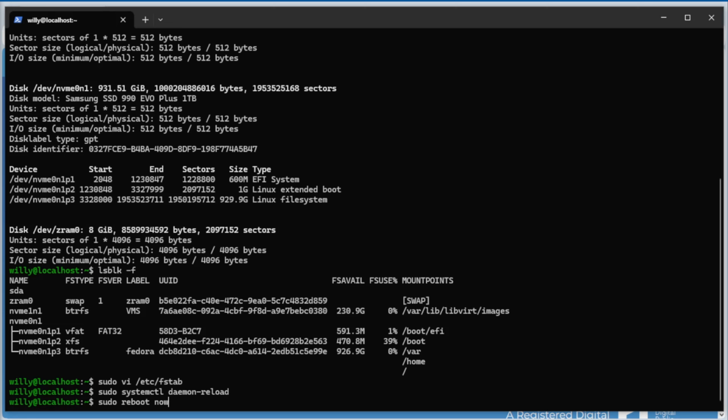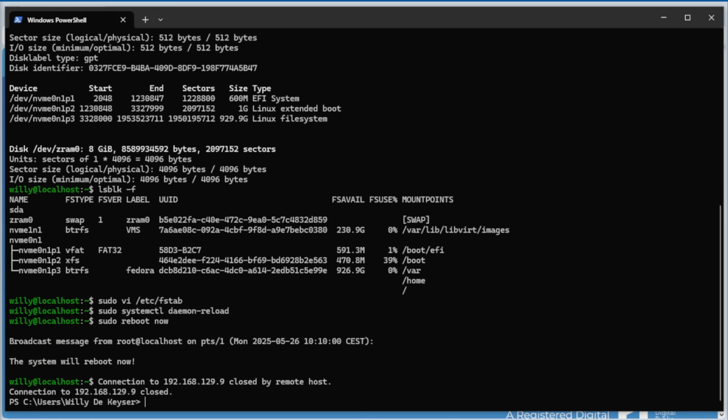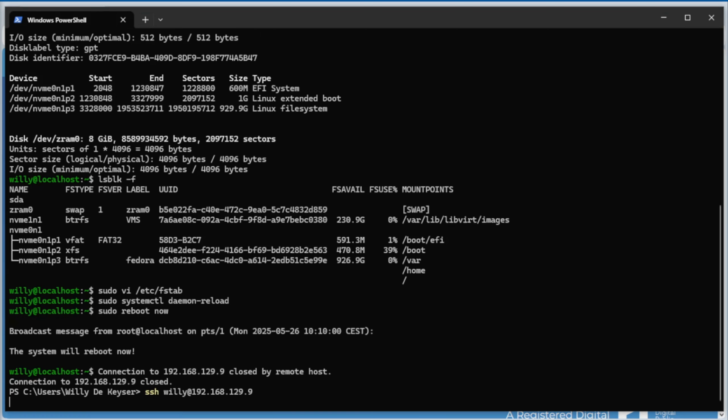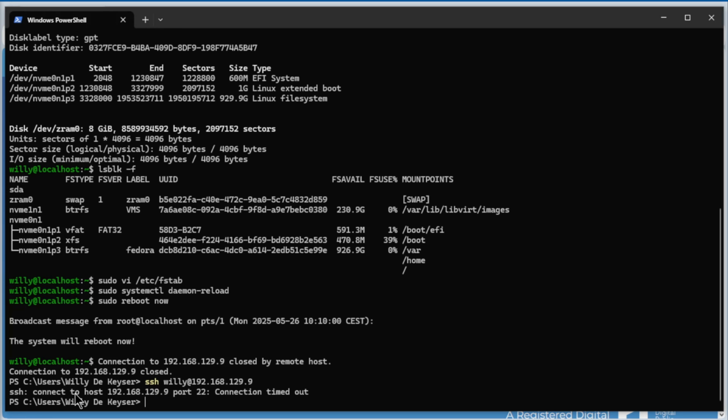I come back when the reboot is finished, but you're going to see we're going to have an error. The system is booted up, but if we do SSH to our server with our username and do enter, see, nothing happened. We need to wait, I think about a minute, but you're going to see you're going to have an error. SSH is not working because we made a mistake in the FSTAB. You see here, SSH cannot connect to host, port 22, connection timeout.